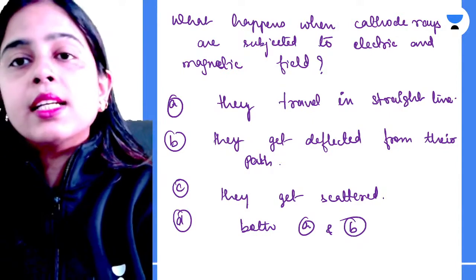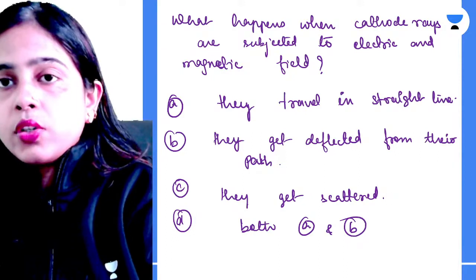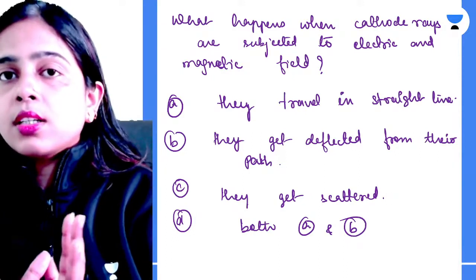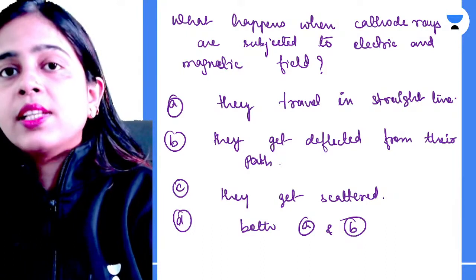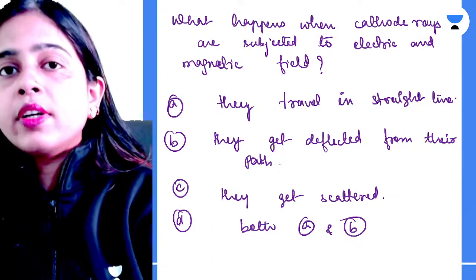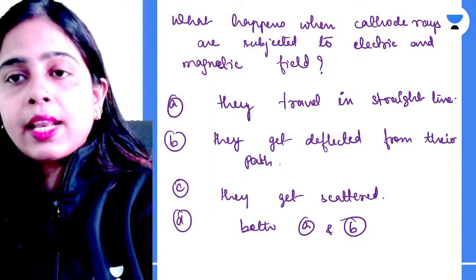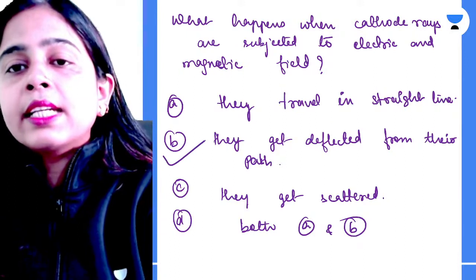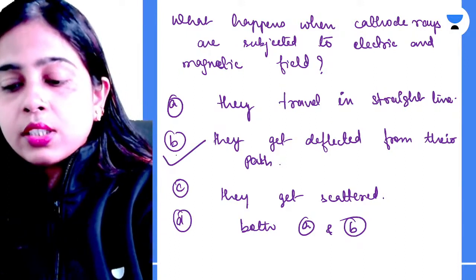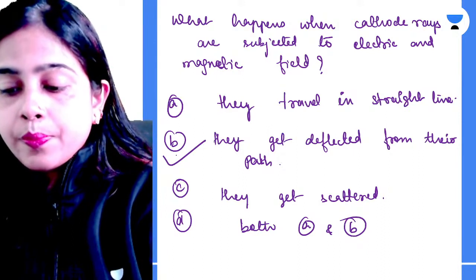Okay, so basically what is happening when you are subjecting your cathode rays, which are rays made up of charged particles, that is, negatively charged particles. Whenever you subject any charged particle to an electric and magnetic field, they get deflected. So they do not travel in a straight line, they are getting deflected from their path. Okay, very good, Uzair.